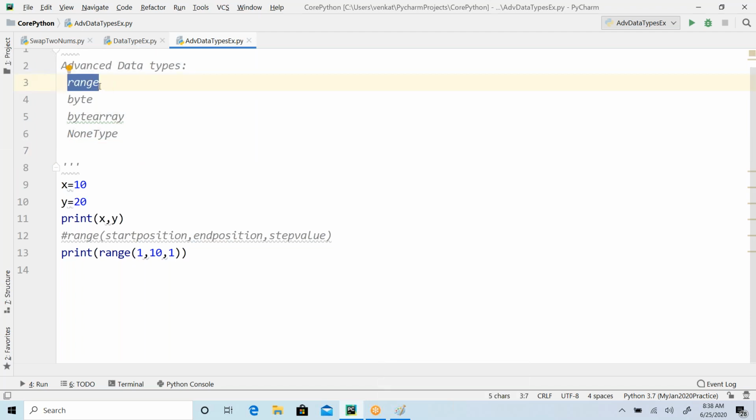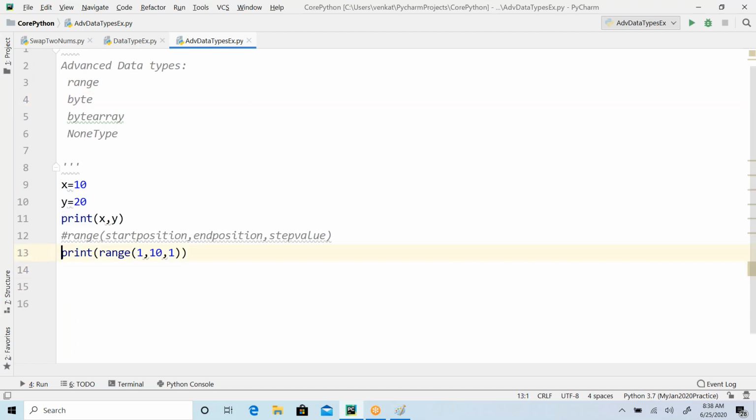Range is one data type, byte is another data type, byte array is another data type, right? So if you have byte values, you can convert them into byte array, or if you have byte array, you can convert them into byte. Basically casting: you have an integer number, you want to convert it into floating, or you have a float and you want to convert it into integer. So if you want to convert one data set into another, then we use typecasting.